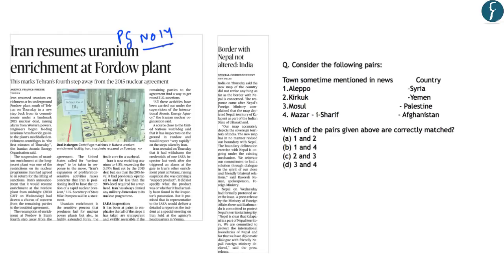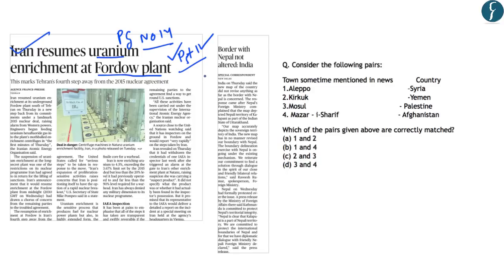Now, this article on page number 14 talks about Iran's resumption of uranium enrichment at the Fordow plant. Now, here it should be noted that Iran had finalized an agreement with the P5+1 countries. And these included 5 permanent members of the Security Council and 1 was Germany.